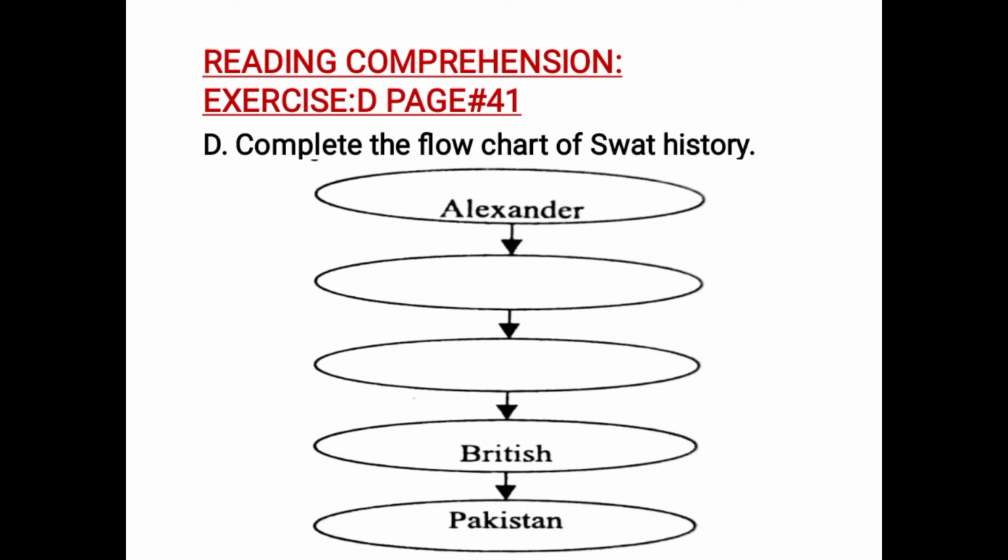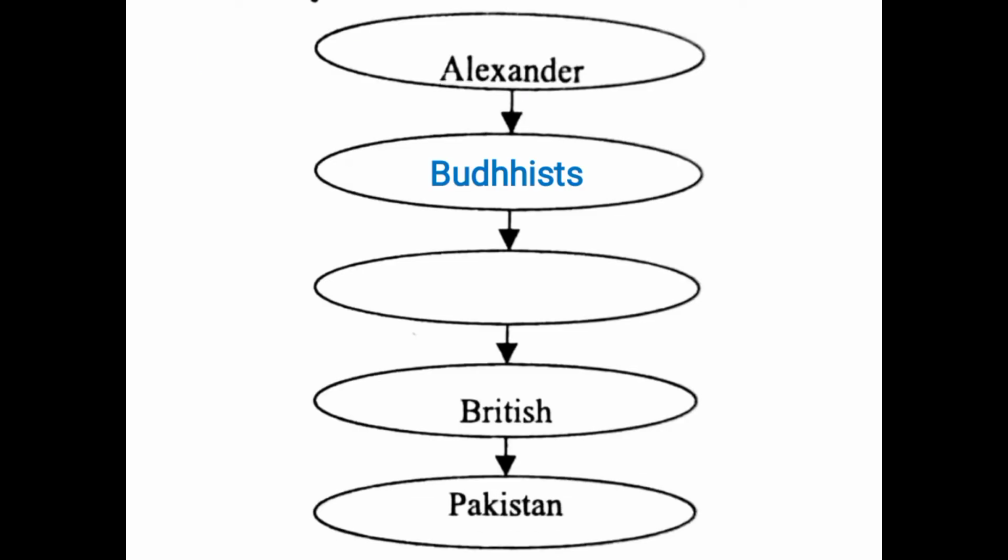For example, after Alexander, who came and lived in Sawat? Yes, after Alexander, the Buddhists had come and lived in Sawat for so many years. But after the Buddhists, who had come and lived in Sawat? Yes, after the Buddhists, the Mughals had come and lived in Sawat for so many years until the British came and they took over the country. And finally, when they left, we Pakistanis live in Sawat. So this is all about the history of Sawat.